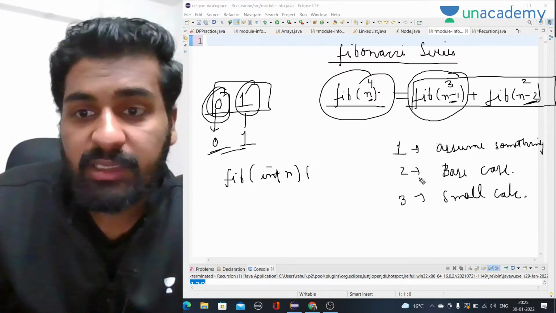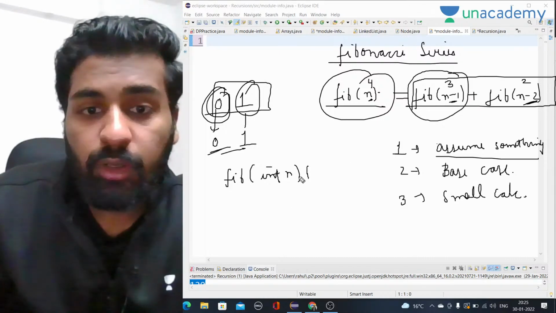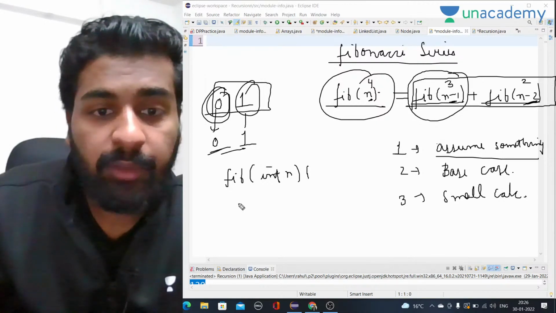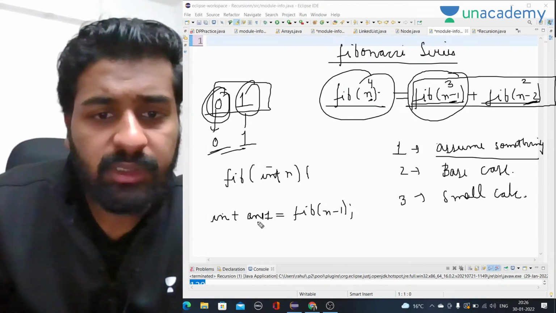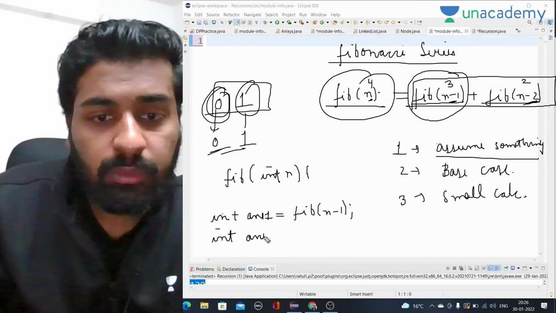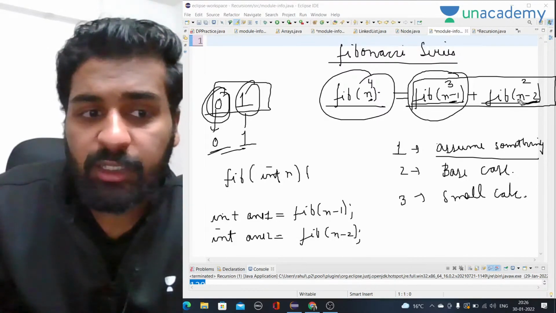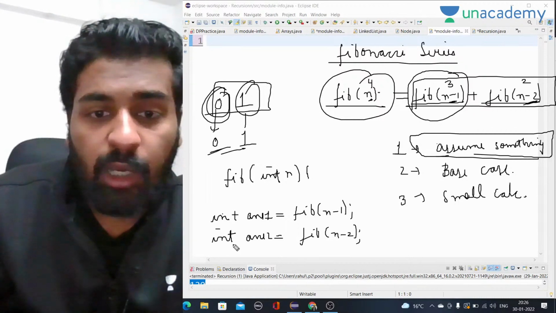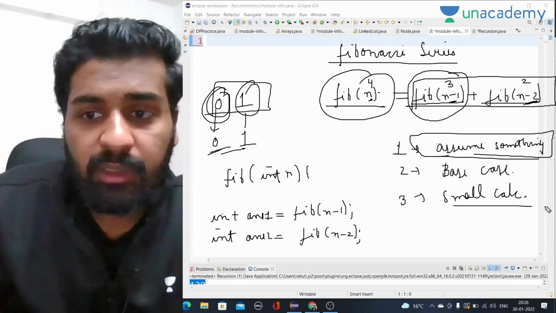Okay, and in the Fibonacci series, how are we going to write the code? First of all, we have to assume something. So what will we assume? We will assume that for the nth value, we already know the value of fib of n minus 1 and fib of n minus 2. So our first answer, int answer 1, will be the same function fib called with n minus 1. We are assuming that we already know the answer of this. Then int answer 2 will be fib of n minus 2. We assume that I already know the answer of fib of n minus 2 as well. This is the assumption part. This work will be done by recursion. Now my small calculation is that I just have to add them and return them.